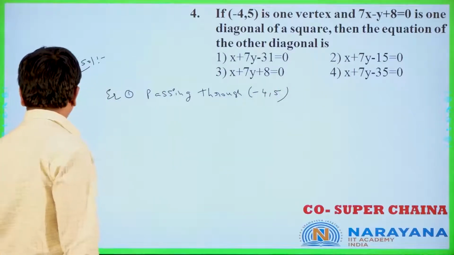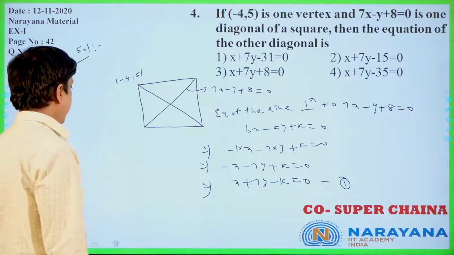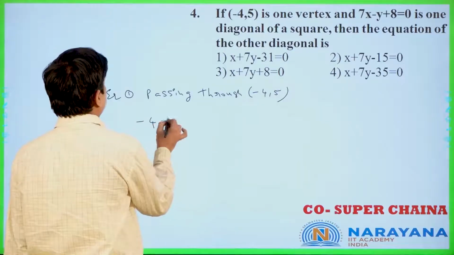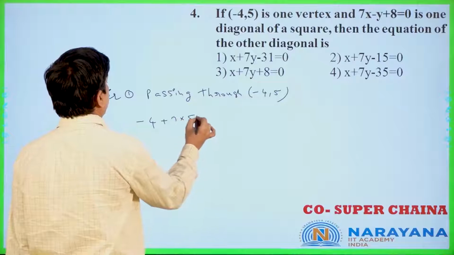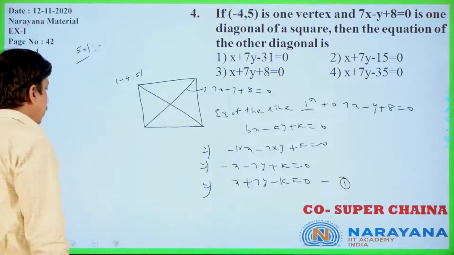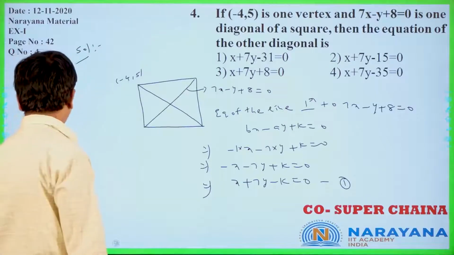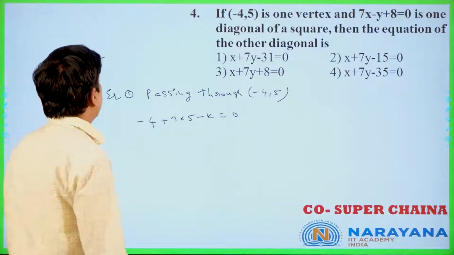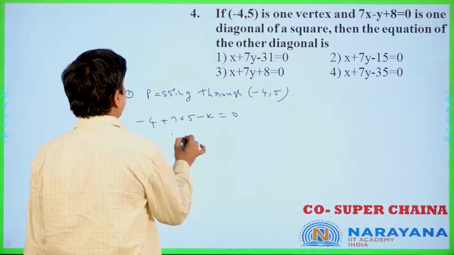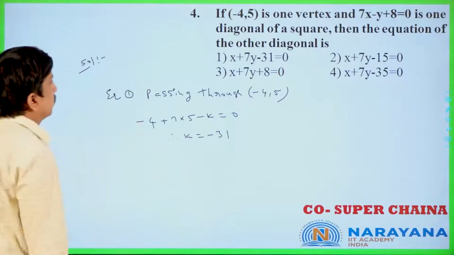Now, passing through (-4, 5) means: minus 4 plus 7 into 5 minus k is equal to 0. Why? Because x plus 7y minus k equals 0 is the first equation. Now you see 35 minus 4 is 31, therefore k is equal to minus 31.